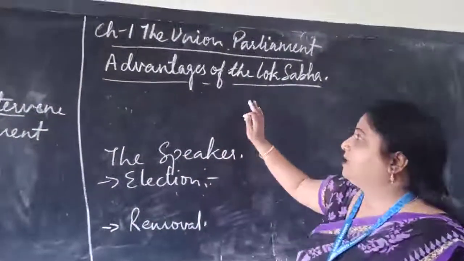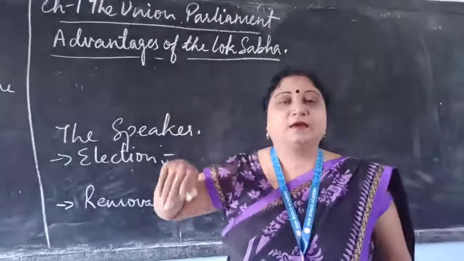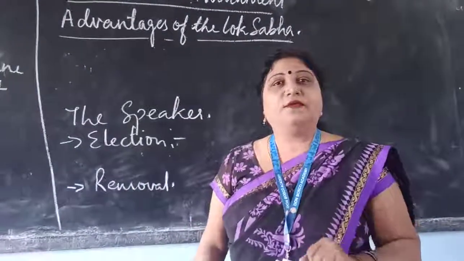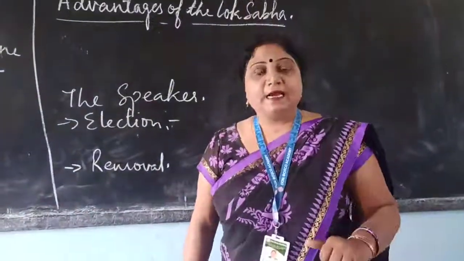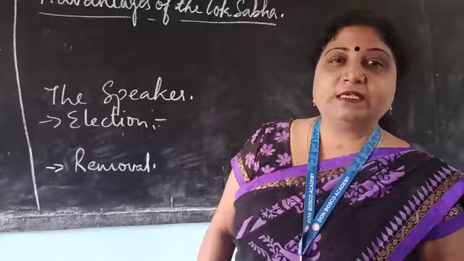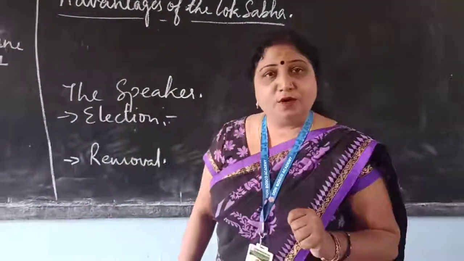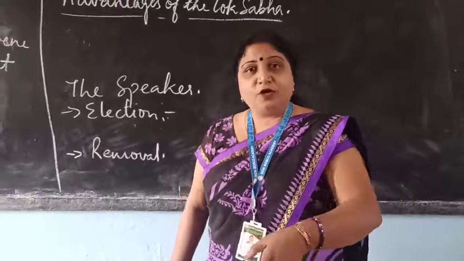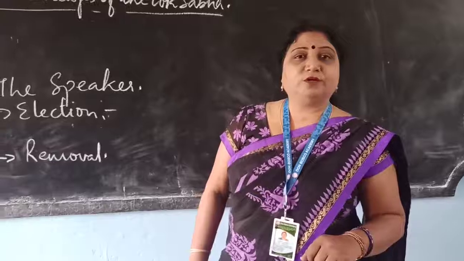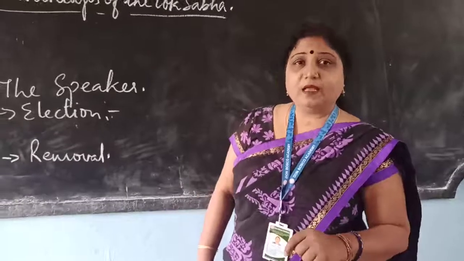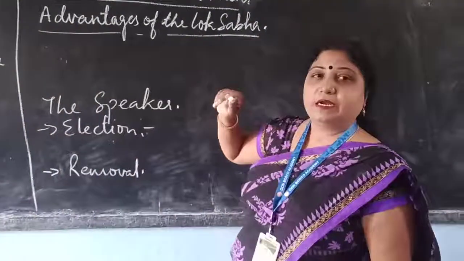Then you studied the advantages of the Lok Sabha, where you studied that it is the exchequer of the state, and the money bill is only introduced in the Lok Sabha. Second, if a vote of no confidence is passed in the Rajya Sabha, it does not oblige the government to resign. But if the same vote of no confidence is passed in the Lok Sabha, it obliges the government to resign. The Lok Sabha is also greater in numeral strength.